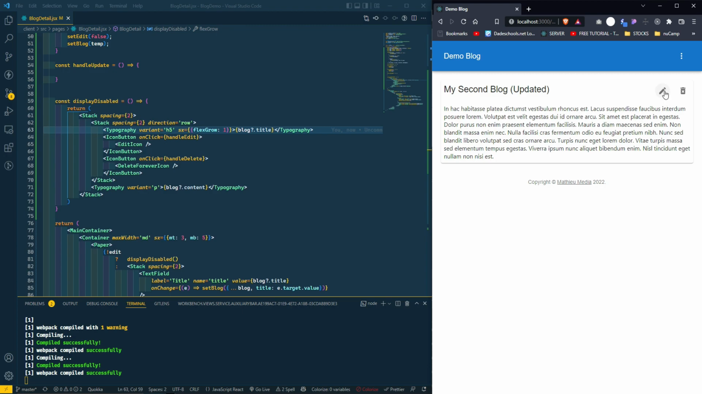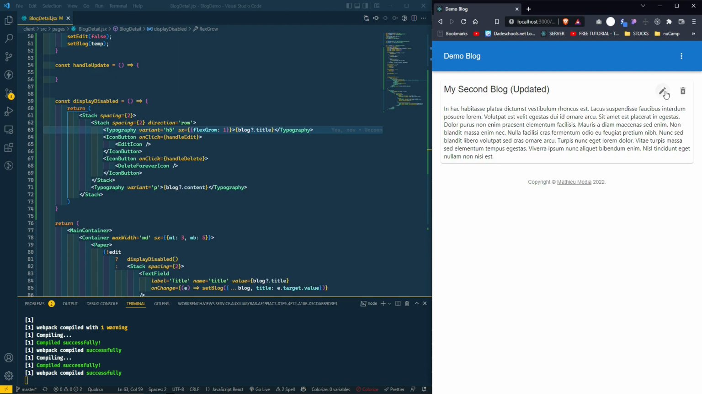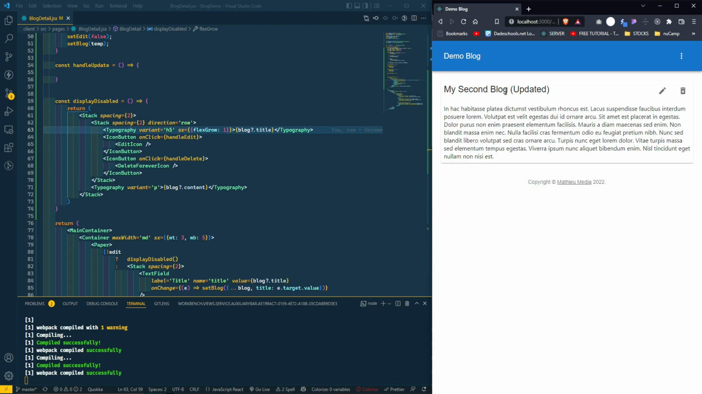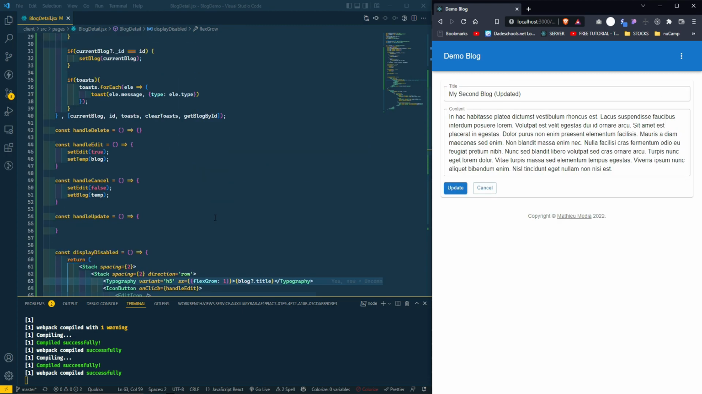Now, once I hit my edit button here, this entire thing will disappear, and then we're gonna have this. If we hit cancel, and here we go. Let's say I remove the updated and I hit cancel. You see how the updated is back? The reason is that's why we needed the temp.